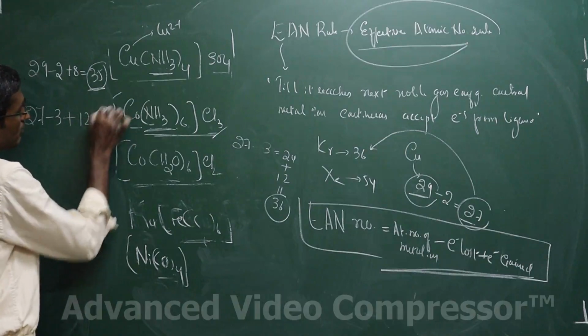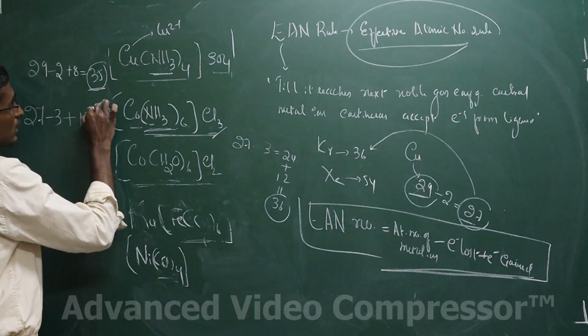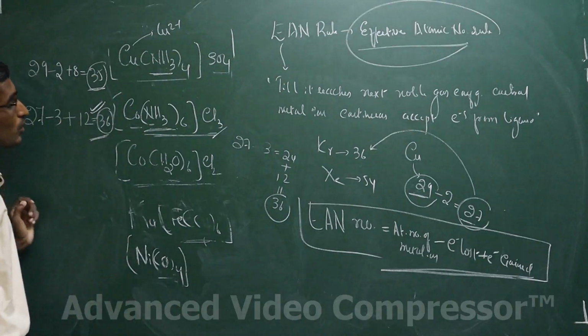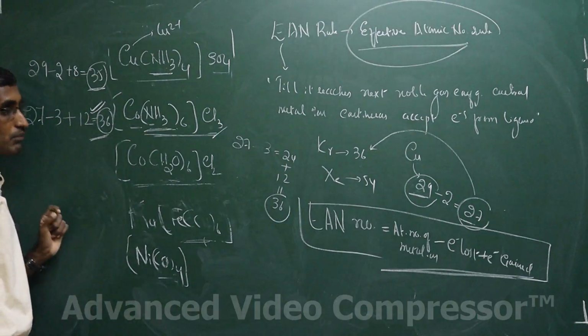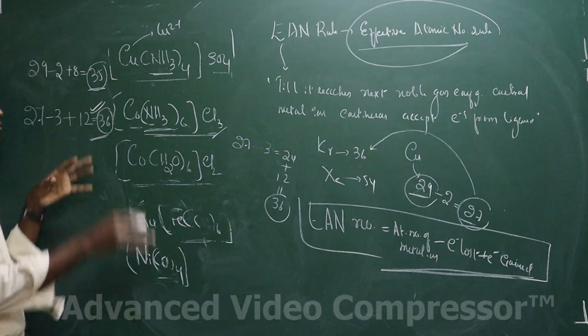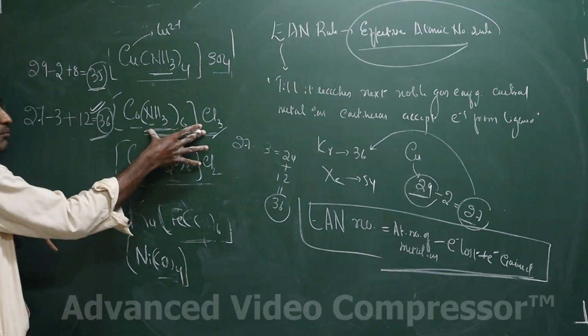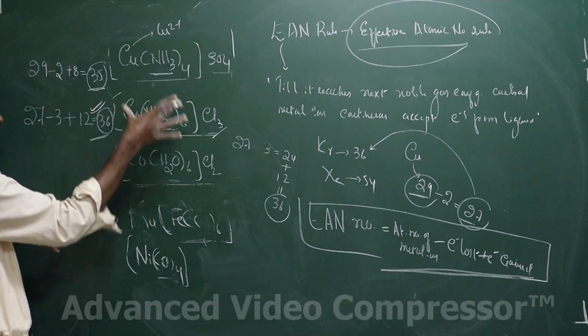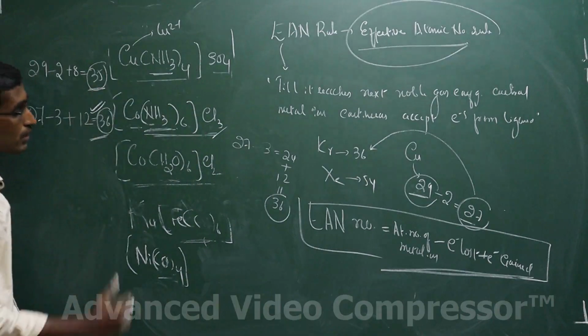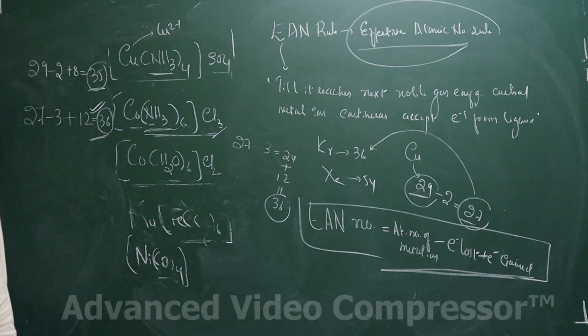That means it satisfies the EAN rule. That is, the EAN number of this particular complex is 36. That means it satisfies the EAN rule. So based on the EAN rule, we can say this particular complex is more stable compared to this. Clear? Because this has an EAN number reaching the next noble gas configuration.